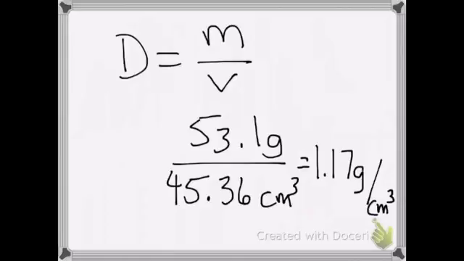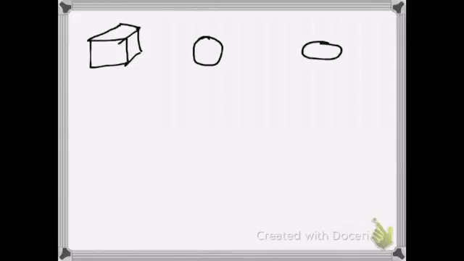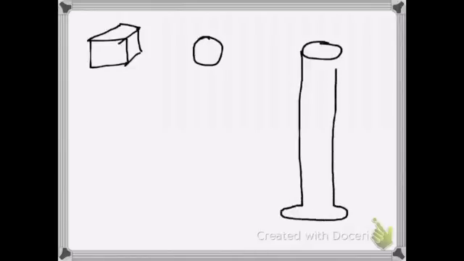Okay, so we just found the volume and density of a block. Okay, but what if we had something that doesn't have all those nice sides to measure, say like a marble? If we have a marble, I don't have a length, a width, or a height that I can measure to find out its volume. So what I can do is take a set amount of water that I do know the volume for, and I can use that water to figure out the volume of my marble.